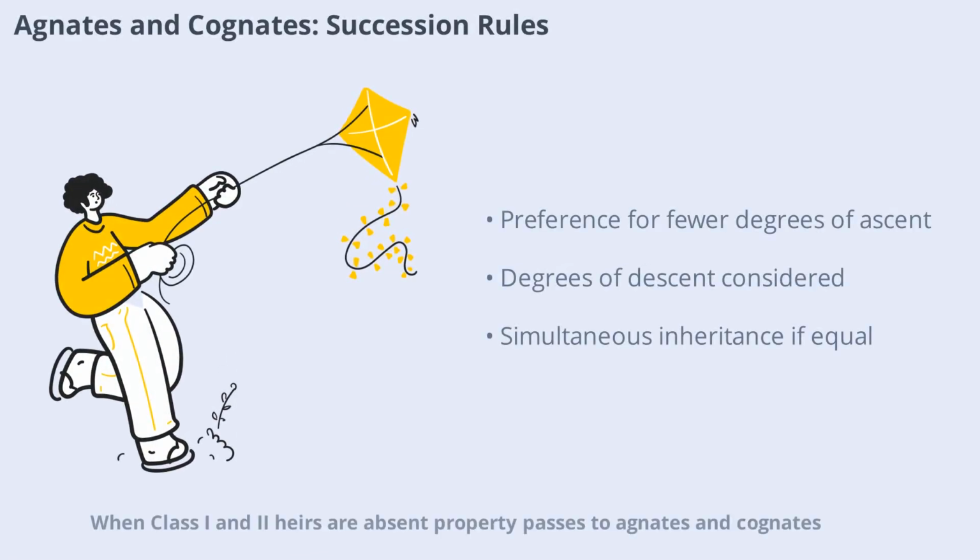When Class I and II heirs are absent, property passes to Agnates and Cognates. The Act lays out rules of preference. Heirs with fewer degrees of ascent are preferred, followed by those with fewer degrees of descent. If neither can be preferred, they inherit simultaneously. This ensures a logical and fair approach to extended family succession.